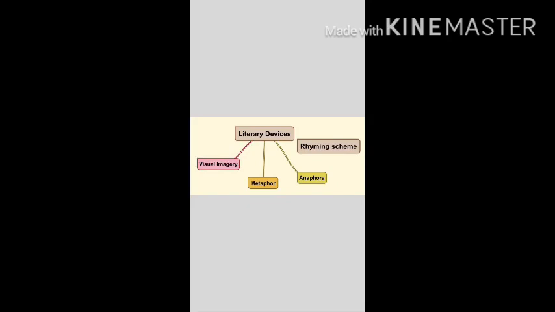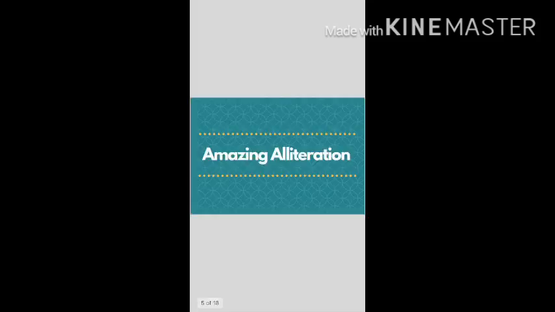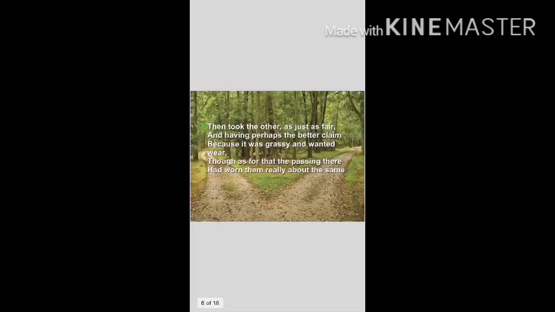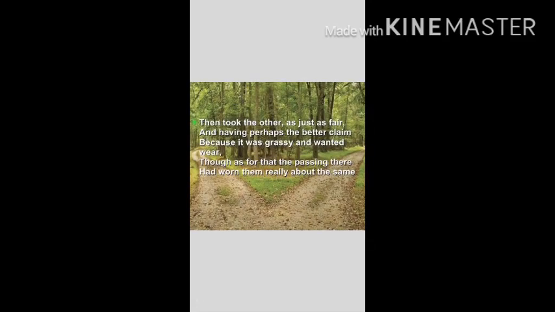So under this, the first one is alliteration. Alliteration means two or more words in a row or line starting with the same sound or letter. Let us see where the alliteration is shown in the poem. The first one is in the second stanza, third line.